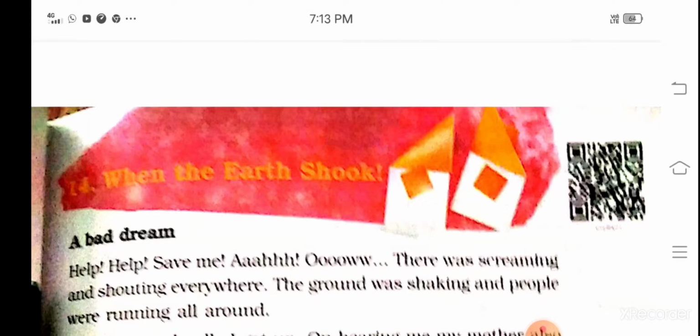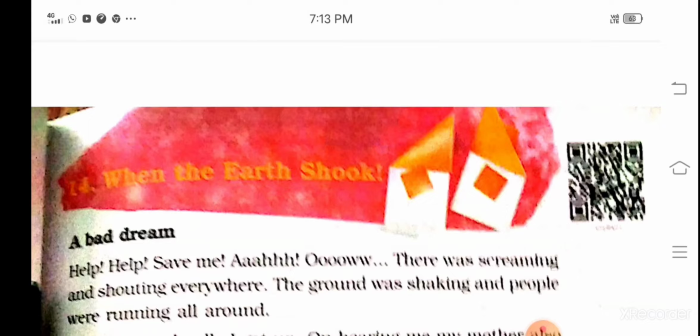There is a girl whose name is Jasma. She is telling her true story. She lives in Kuch area of Gujarat state. In this chapter, we will read about the earthquake and about the damages during an earthquake. The earthquake is a natural disaster that is caused due to sudden shaking of the ground due to some underground disturbance. When the earthquake occurs, buildings break, roads crack, many people die, and property also gets damaged.